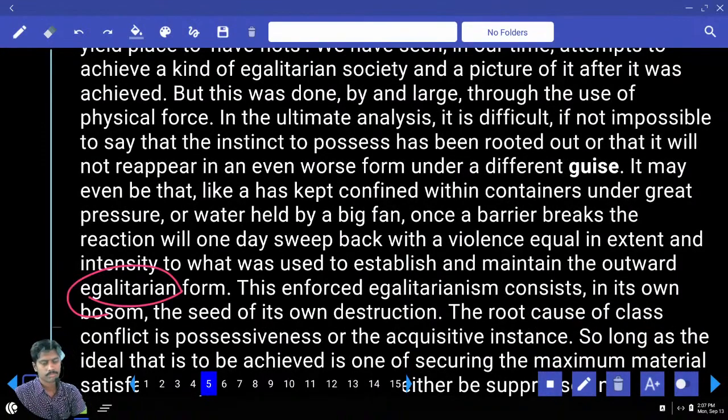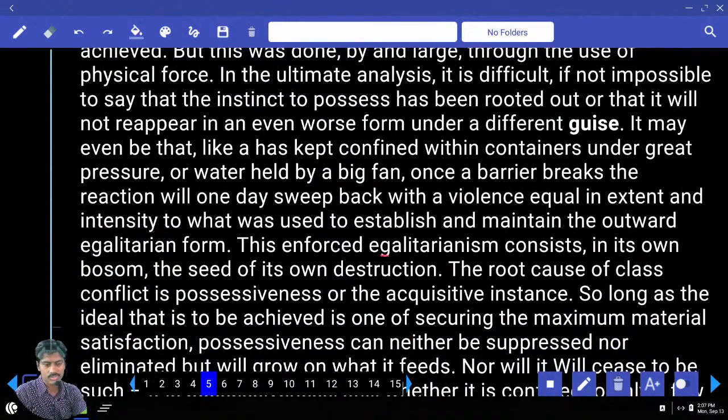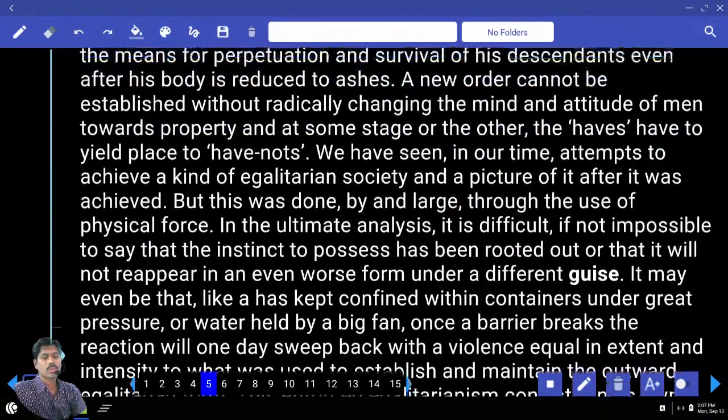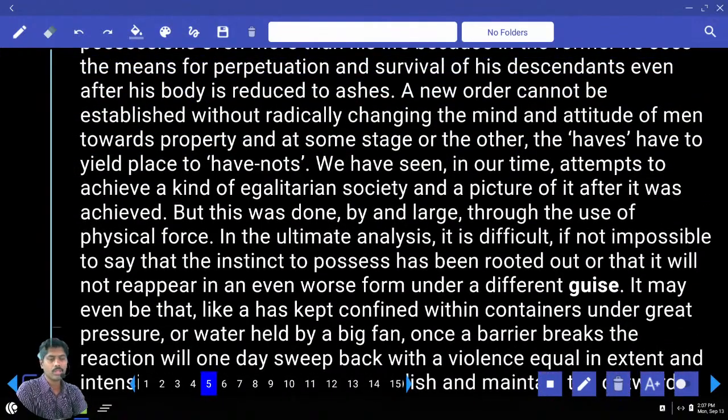Egalitarian. Okay, this enforced egalitarianism consists in its bosom the seed of its own destruction. So what is he saying? Egalitarianism is not telling the definition anything here, but let's check wherever we have seen here. Kind of egalitarian society, a picture of it after it was achieved. And where else has it been given?